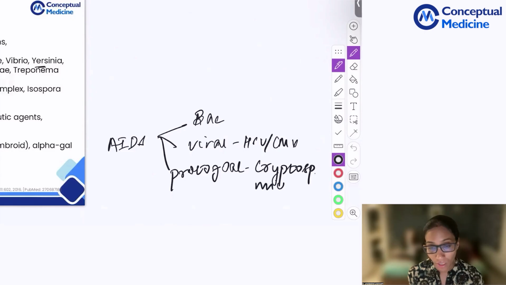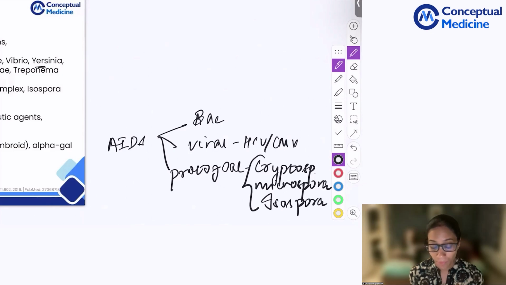Cryptosporidium, microspora, and isospora. Okay, these are organisms which are parasites which preferentially affect AIDS infected individuals.